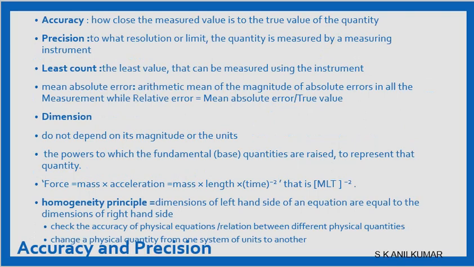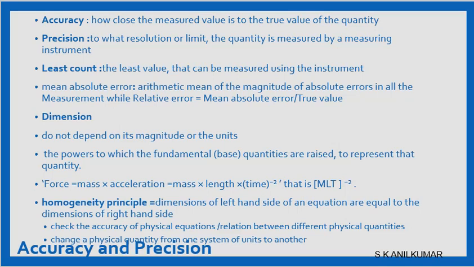Now, what is accuracy? Accuracy is how close the measured value is to the true value of the quantity. What is precision? Precision is the resolution, the limit, the significant figures that you arrived at. It is the resolution of the quantity measured by the measuring instrument. Each instrument will have different limits of resolution. So precision is how precisely the instrument can measure. Accuracy is how close the measured value is to the true quantity.